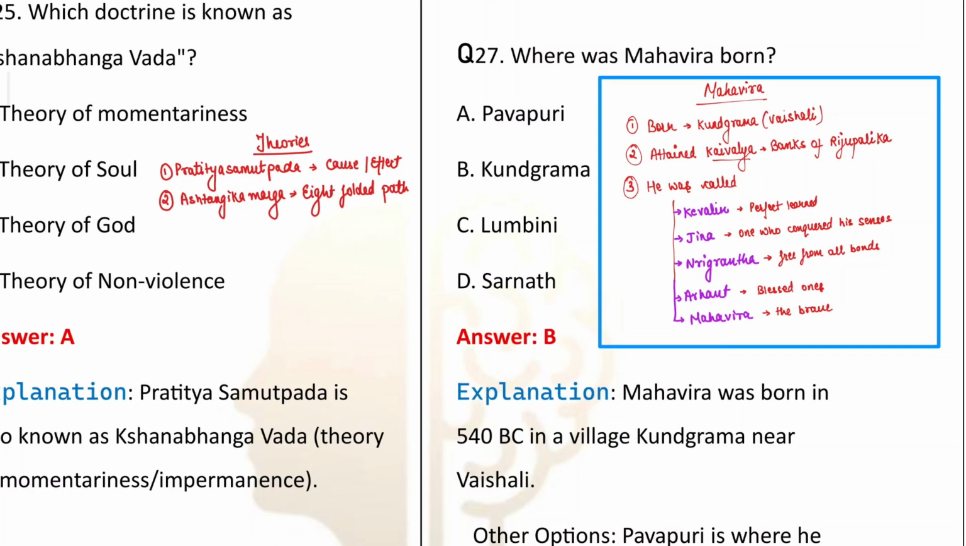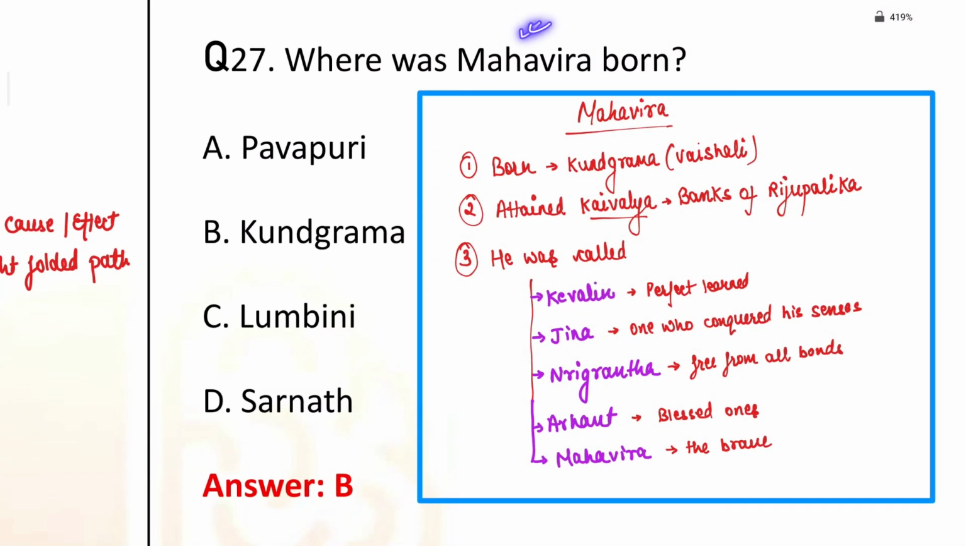Now next is Mahavira. Now let us talk about Mahavira here. Mahavir is very important and questions come from here. So talking about Mahavir, Mahavir was born in Kundgram, which is situated in Vaishali, present day Bihar. Now his father's name was Siddhartha and his mother's name was Trishala. Okay. Now an important point for you to know is Mahavir was also related to Bimbisara.